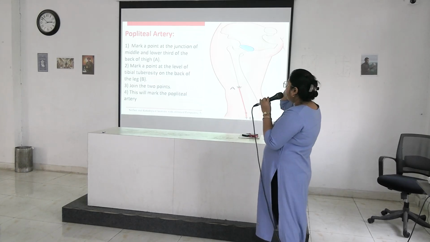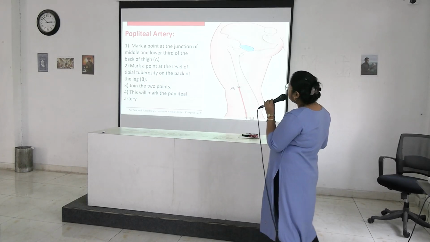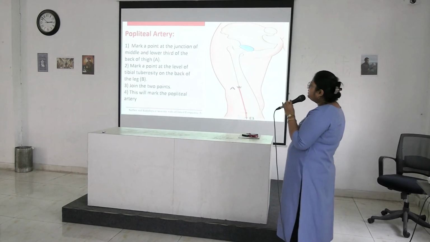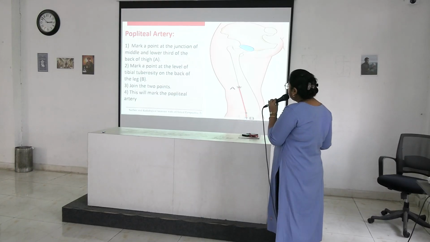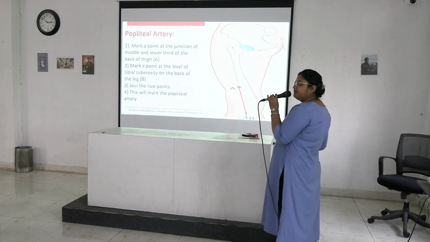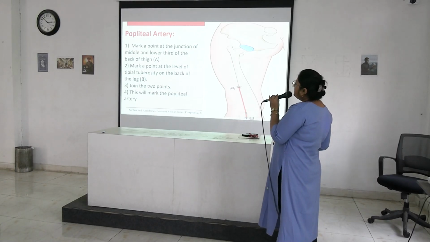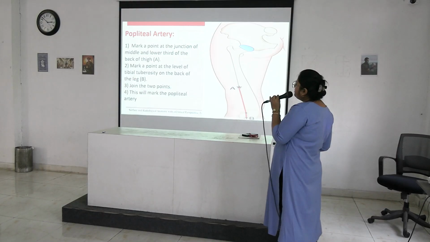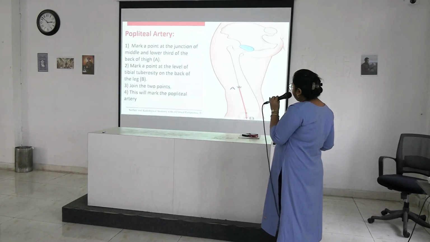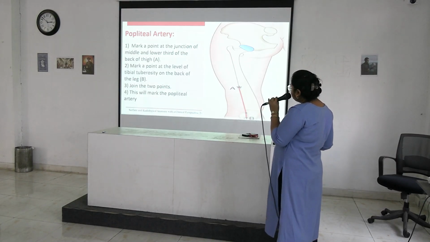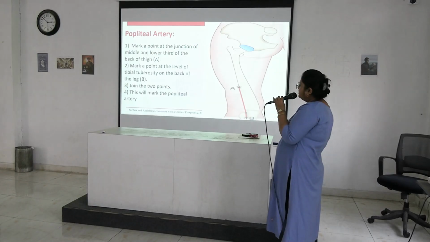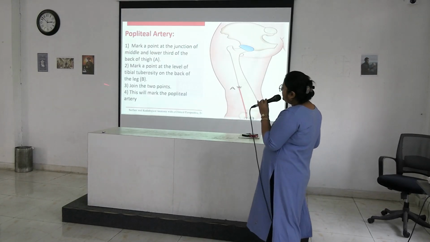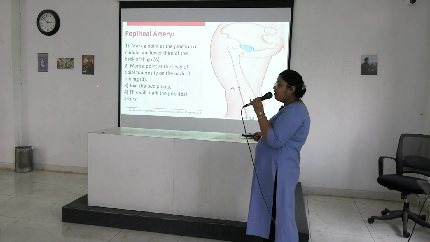Popliteal artery: mark a point at the junction of middle and lower third of back of thigh. Mark a point at the level of tibial tuberosity on the back of leg, and join these 2 points, and this will mark the popliteal artery.